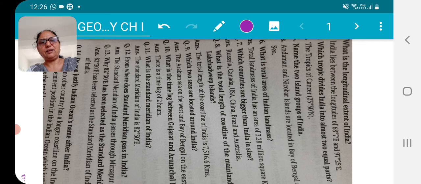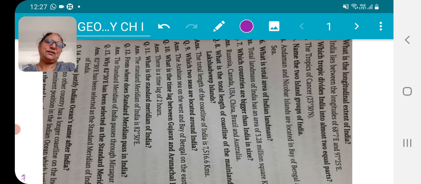You have to take care, because very soon your midterm 1 is going to be taken, and before that there would be pre-midterm 2 also, but that is minor. The major exam is that one, but you don't have to miss any type of exams. My next question is, from where does the standard meridian pass in India? Then my next question is, why has 82.5 degree east been selected as the standard meridian of India?